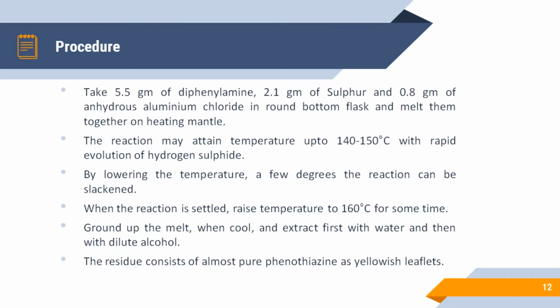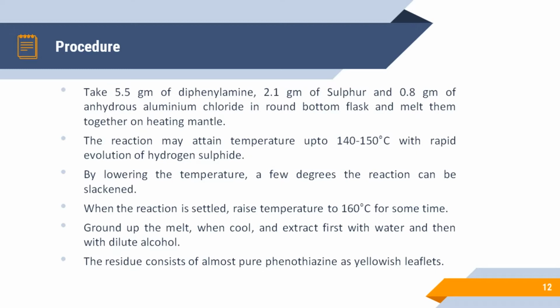Now we are going to lower the temperature by a few degrees, so we will reduce the temperature of the heating mantle so that the reaction will slow down, and this will allow complete reaction.